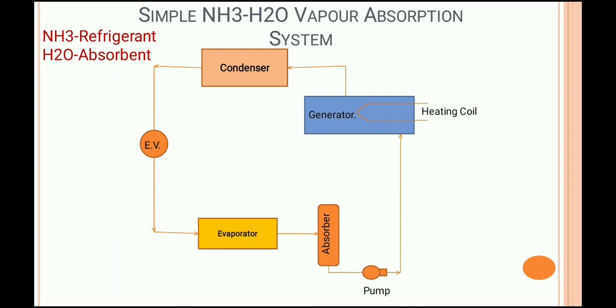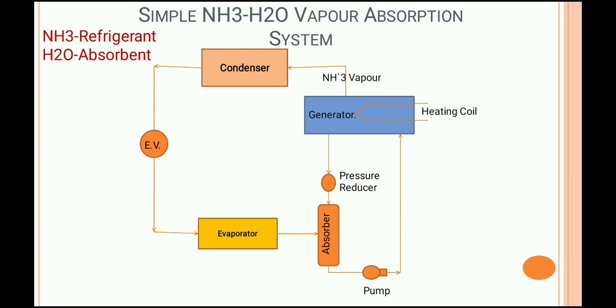That weak solution goes to the absorber through the pressure reducing valve. We all know why we use the pressure reducing valve: the generator is at high pressure and the absorber is at low pressure. Therefore, between the generator and absorber we have to use the pressure reducer.